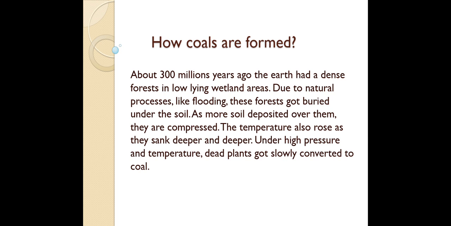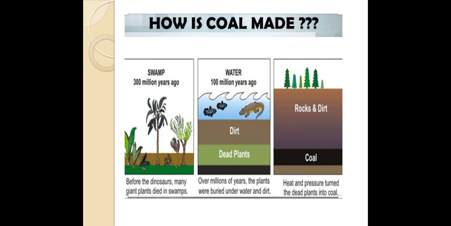As more soil deposited over them, they were compressed. The temperature also rose as they sank deeper and deeper, and under high pressure and temperature, these dead plants slowly converted to coal.